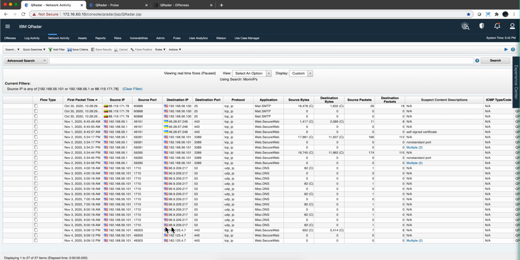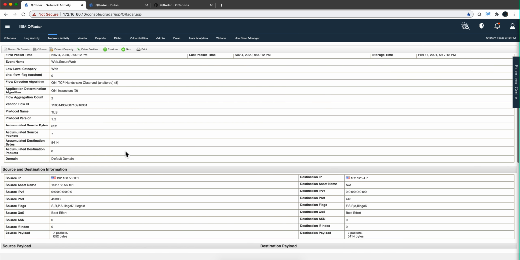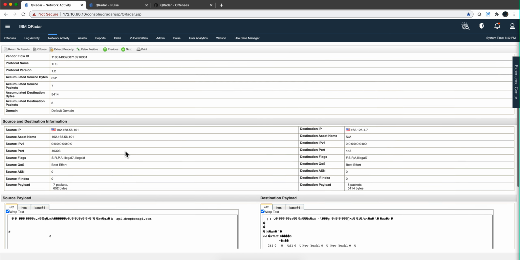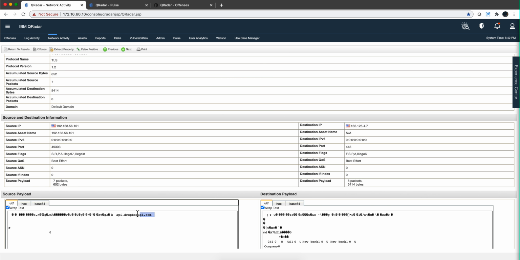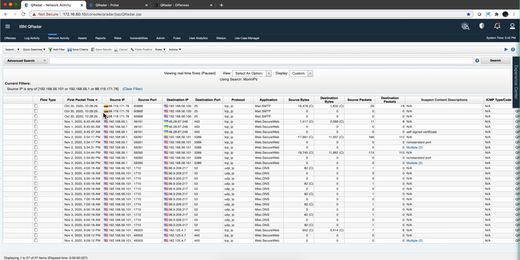So let's see these ones. That is, they go via SSL in here, and let's see what we can learn from here. Oh, look at that in the payload. That's not good. The Dropbox, that means that some information went out. So from these offenses that fire, we can get that somebody clicked on an email that they were not supposed to.